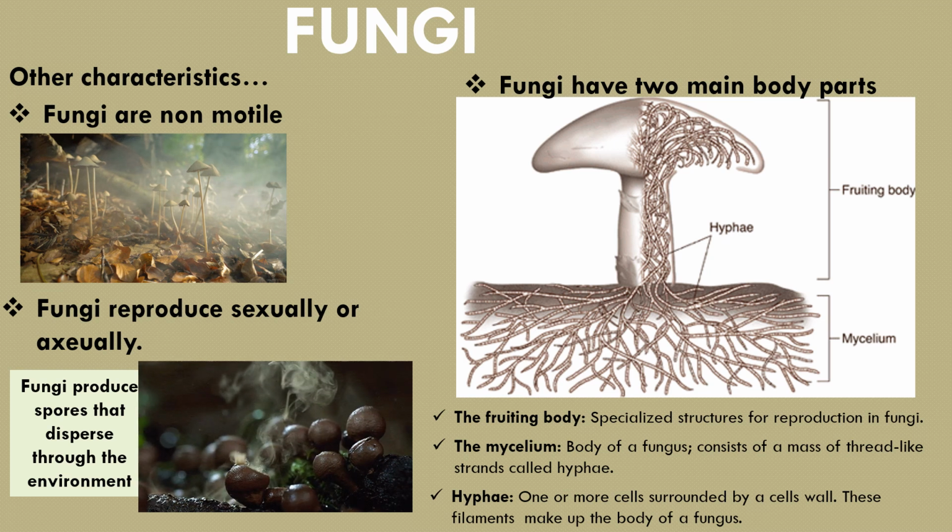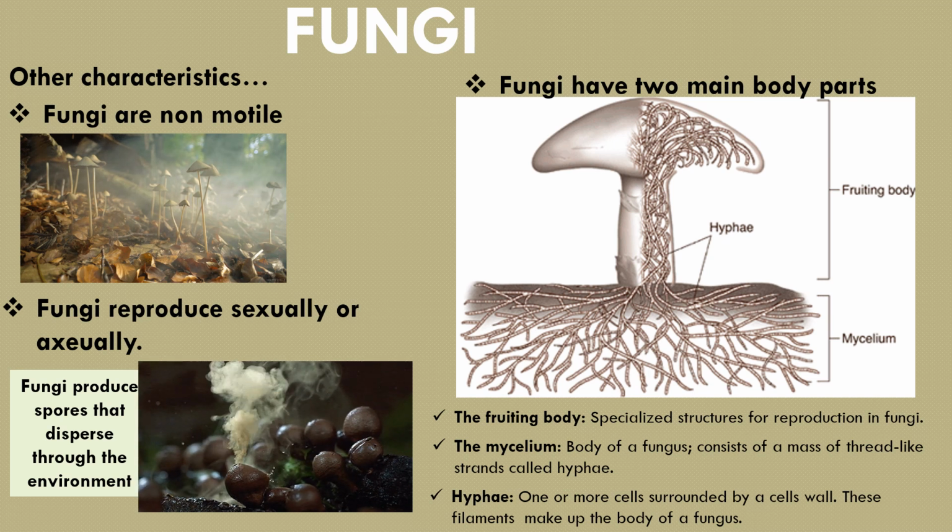This structure usually is underground and we cannot see this part. The mycelium is a mass of branching and tubular structures called hyphae, and the hyphae are cells, or only one cell, surrounded by a tubular cell wall. These filaments will make up the mycelium.